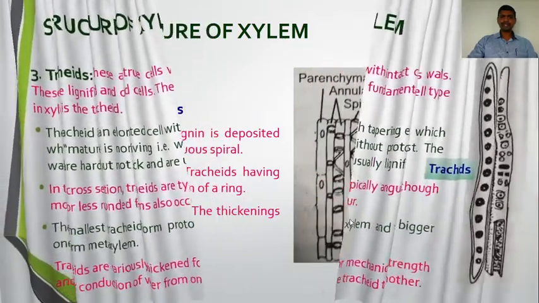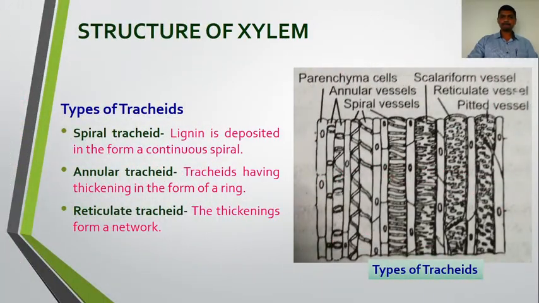So these are the various thickenings that have been found in the tracheids. There are different types of tracheids. The first one is the spiral tracheid. Here we can see in this diagram the spiral. Here the lignin is deposited in the form of a continuous spiral. The deposition of the lignin is in such a way that it forms a continuous spiral. So such types of tracheids are called spiral tracheids.